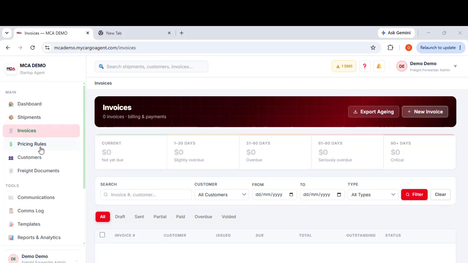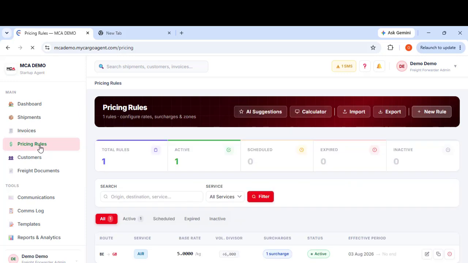Okay, that's fine. Price rules. These are for people who, let's assume, want to price people by zone and add surcharges. For example, this one is routes.